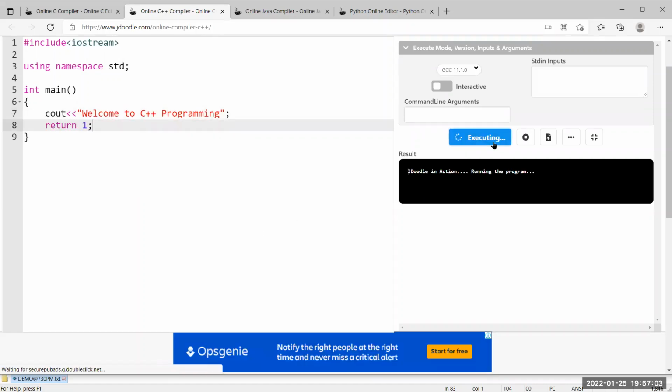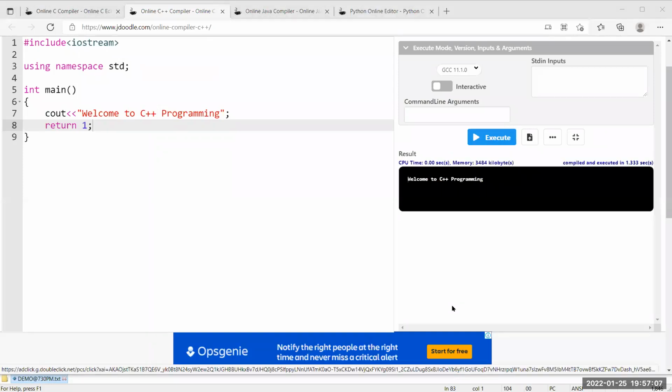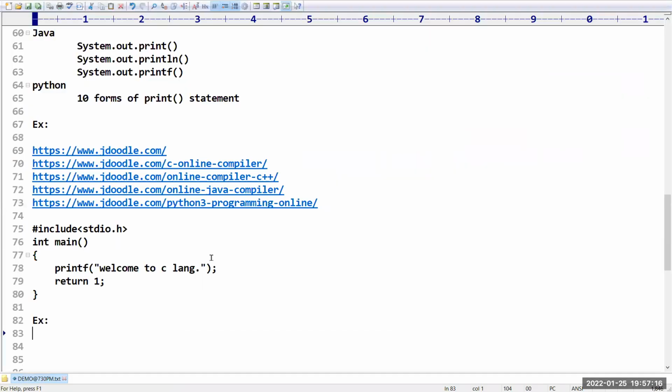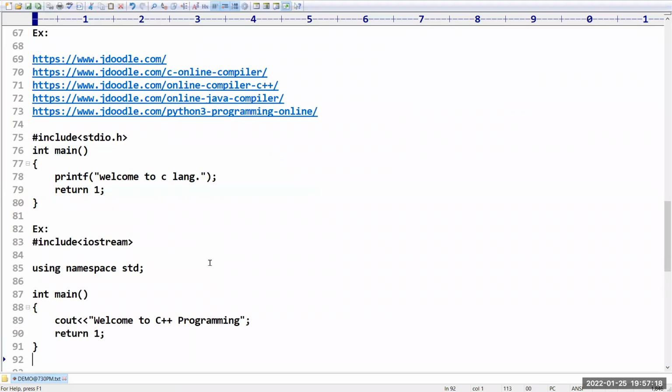Now, if you click on the execute button, what will happen? Welcome to C++ programming, like this we are getting. This is how you can write a program in C++.